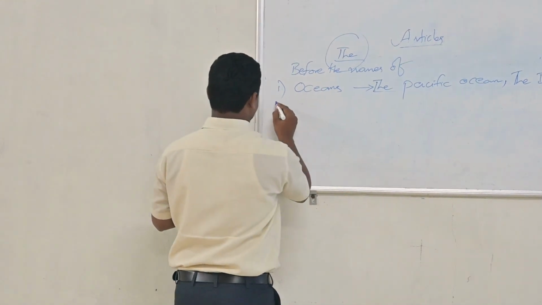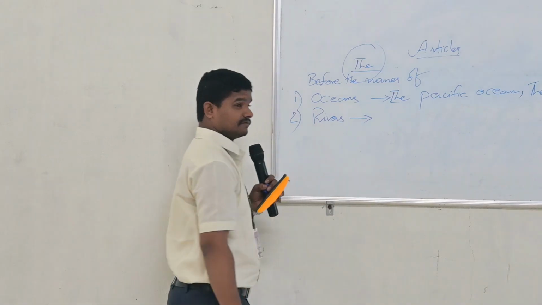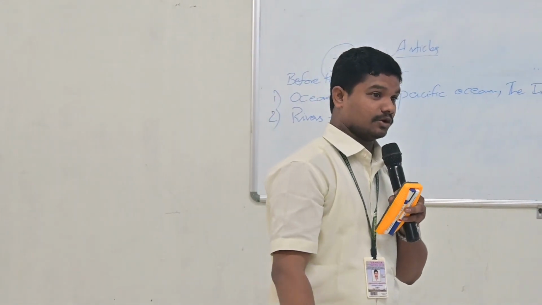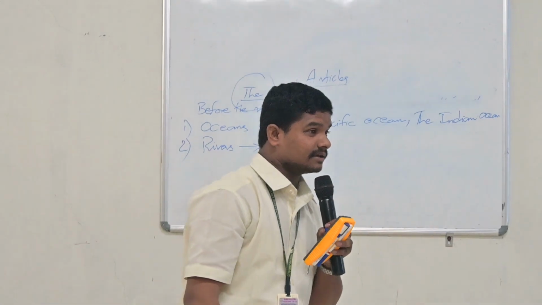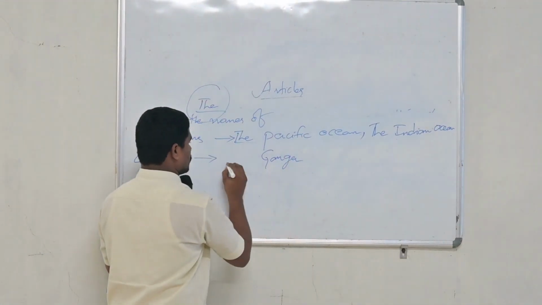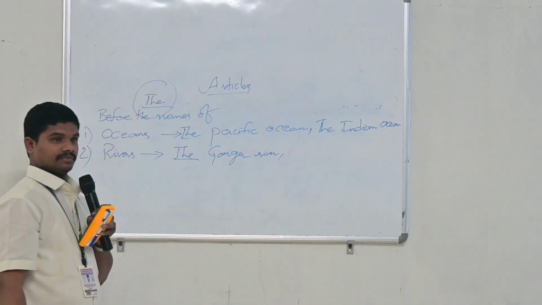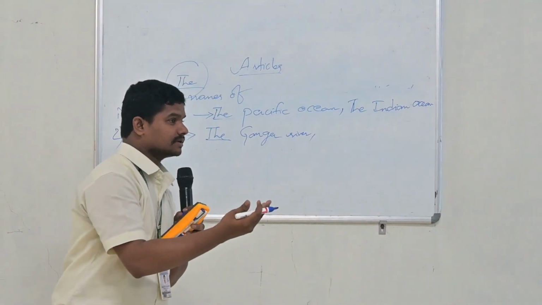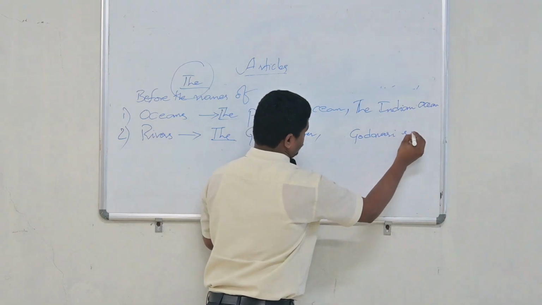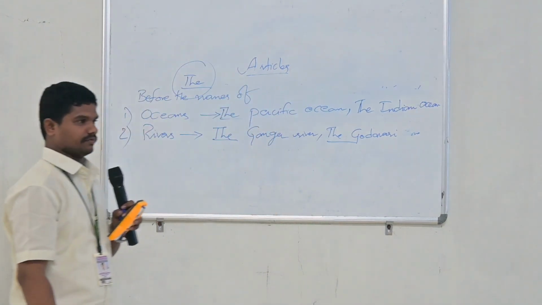And the next one I would like to tell you is rivers. So what are the rivers we have? I think you have been learning since your childhood. Can you please name them? The Ganga, very good. Ganga river. So what article do you use? The Ganga river. Right. Can you please say another river? Godavari, very good. So article the, the Godavari river. So we can use it in that way.